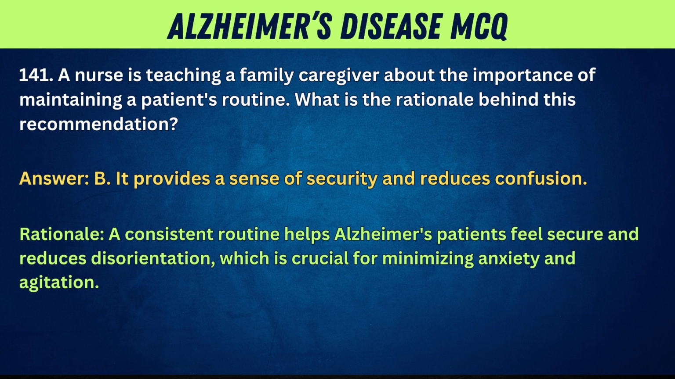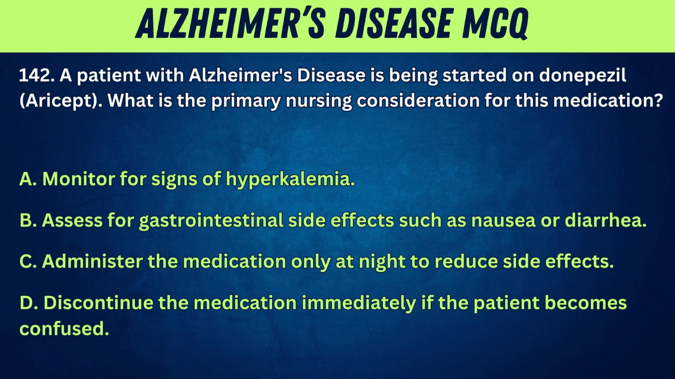Answer. B. It provides a sense of security and reduces confusion. Rationale. A consistent routine helps Alzheimer's patients feel secure and reduces disorientation, which is crucial for minimizing anxiety and agitation. 142.